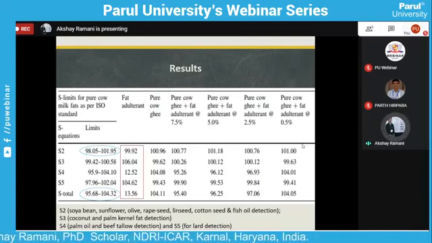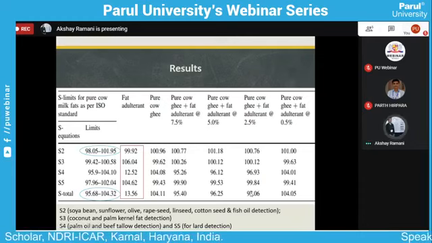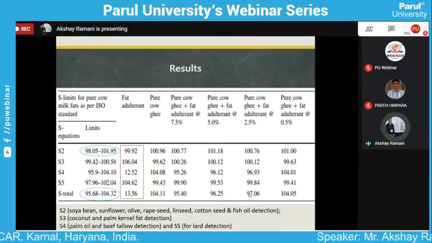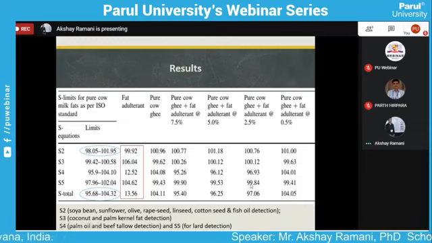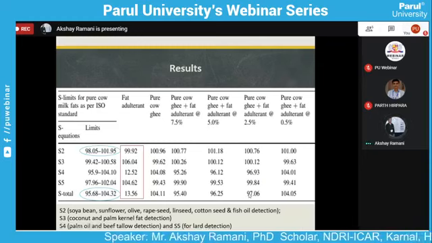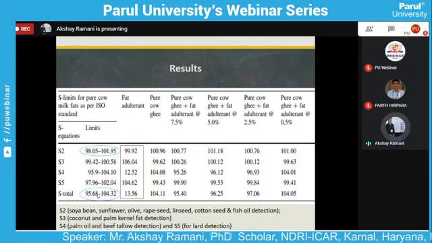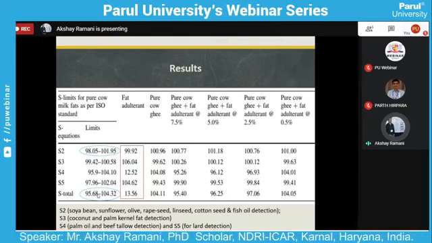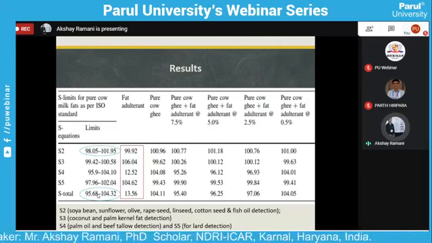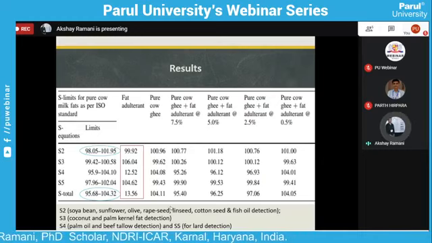When we use pure ghee adulterated with 2.5% adulterated sample, that value is 97.06. It is also in range, so it is also not detectable at the limit of adulteration of 2.5% in pure ghee and adulterated ghee.